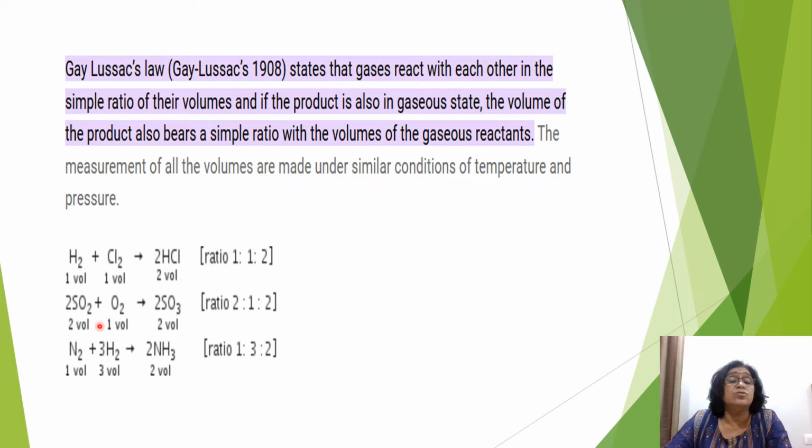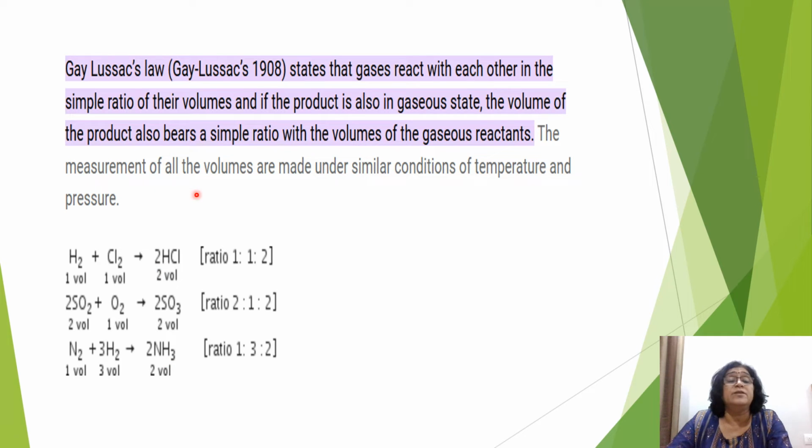Then 2SO2 plus O2 gives you 2SO3. So here you see two volumes of sulfur dioxide and one volume of oxygen react to give two volumes of SO3. So their ratio will be what? 2 is to 1 is to 2. Then nitrogen, one volume, and three volumes of hydrogen react to give you two volumes of ammonia. So the ratio is 1 is to 3 is to 2.